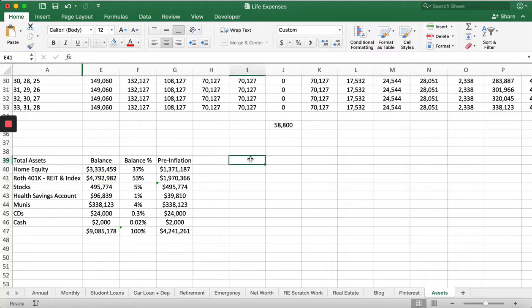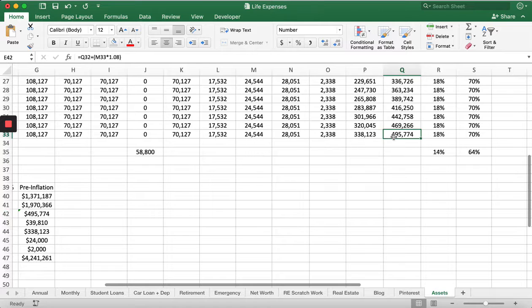Especially when you think about the idea that we only spent 38,000 together for 32-ish years or whatever. We only put in 1.2 million, but by the end we have 4.8, right? Huge difference.